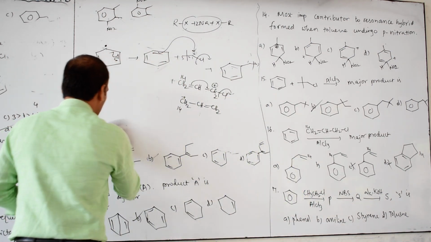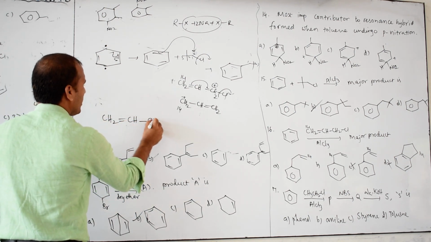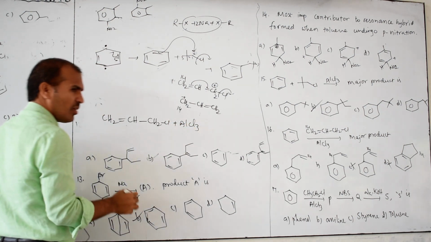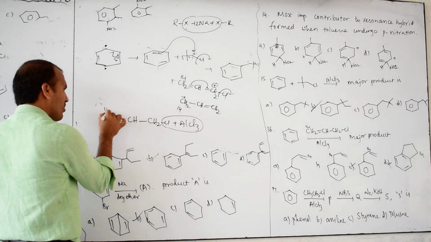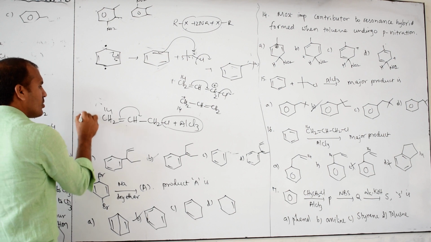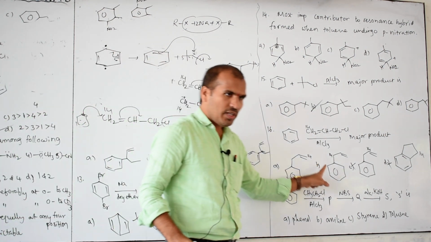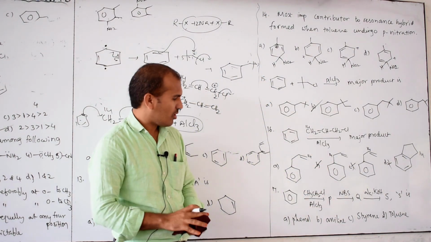Then how to answer means, see, CH2=CH-CH2Cl with AlCl3. If you see the mechanism, then this will form as a complex. Then from here onwards only this is attached to benzene. So this will be directly attached. Then resonance takes place. Therefore, B is the correct answer here. Very, very important question. This is very, very important.